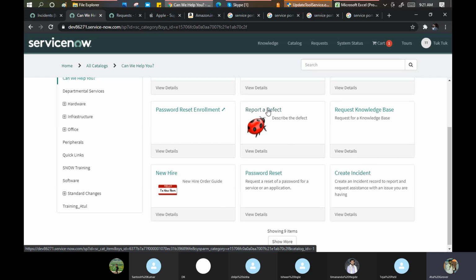Okay, report a defect means you are creating some kind of an issue. You're not requesting, even though they put request knowledge base and reset passwords as part of these things only. But practically, get help means only this thing: create incident, where you need some help from the other party immediately.